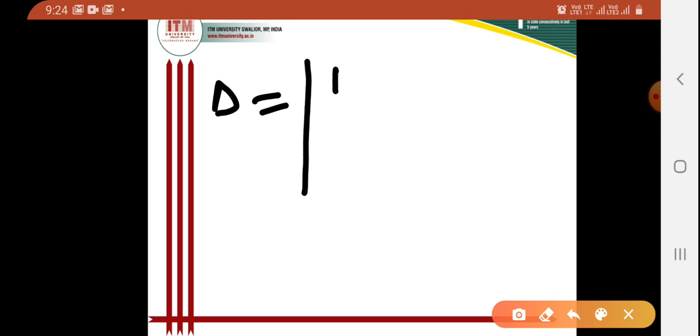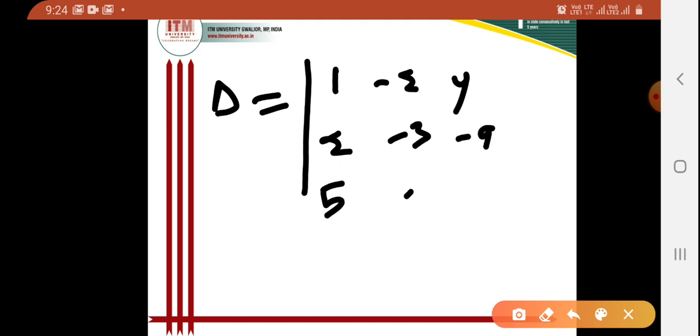I can write 1, minus 2, 4, and 2, minus 3, minus 9, then 5, 2, minus 2. I will consider the coefficient matrix as it is for the calculation of del.